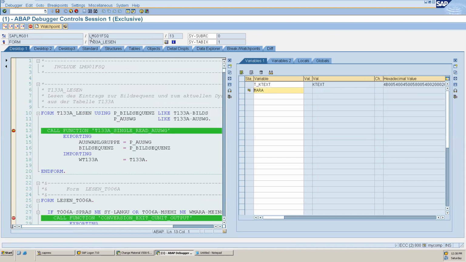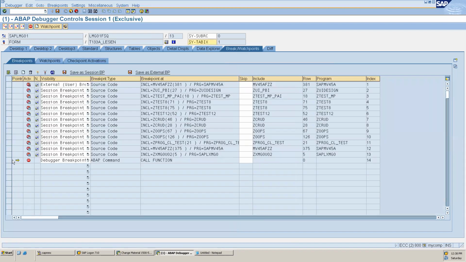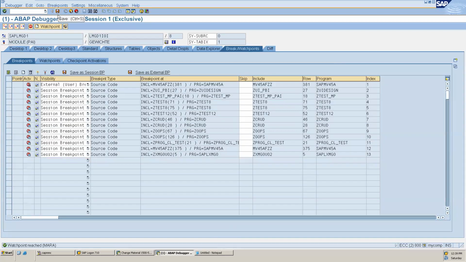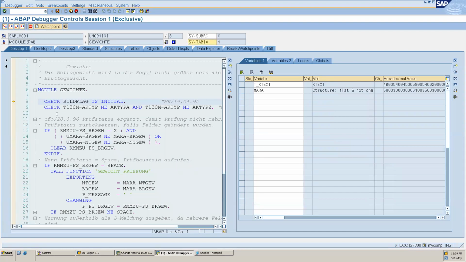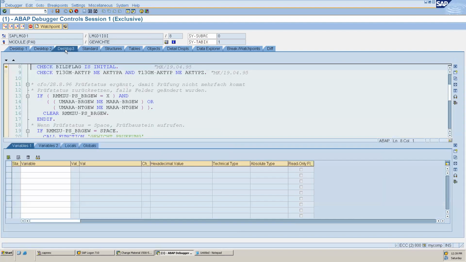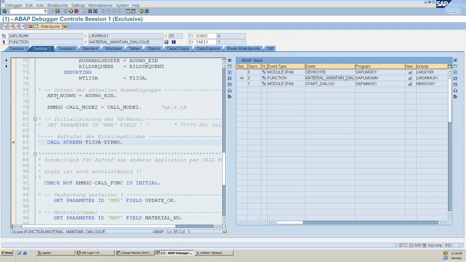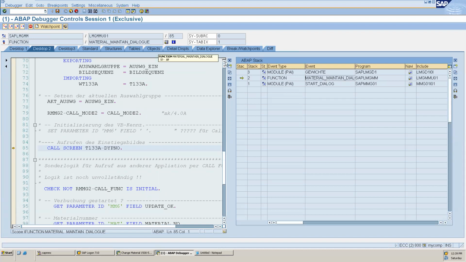So let's delete this call function breakpoint, and we will see whether our watch point is getting reached. So let's delete this and let's do F8. As of now, it is not reached, but let's save this, for example. See, watch point reached for MARA, right? It means someone has changed that MARA value before this statement, maybe. So if we have to see before this statement, how can we go? We can go here, and in this function module, we can see. So maybe here somewhere MARA has been changed.